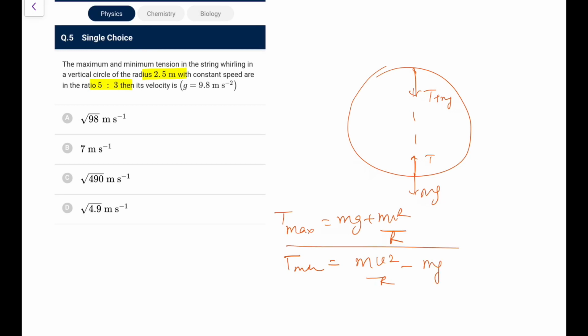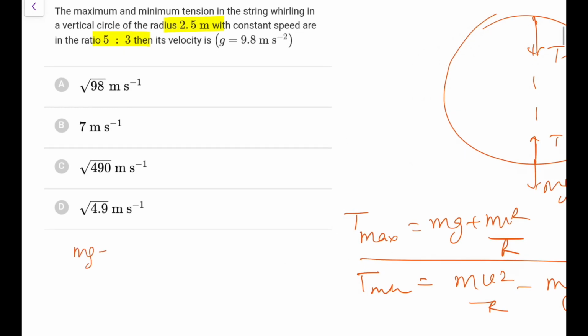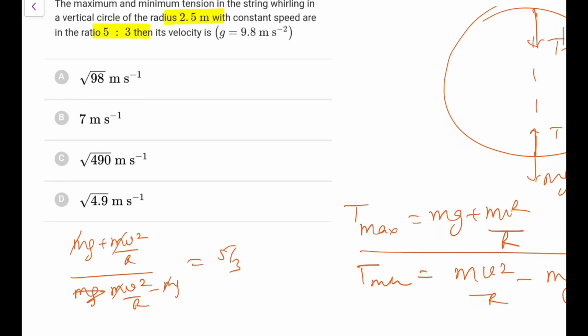So what we have, mg, and radius is also given. So mg plus mv square by r upon mv square by r minus mg is 5/3. So this m you can directly cancel. So 3g plus 3v square by r is 5v square by r minus 5g.